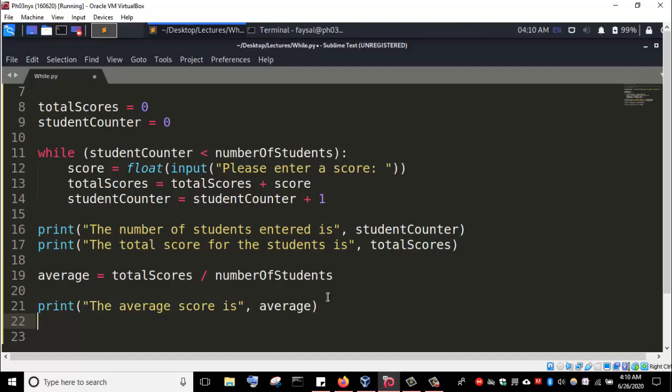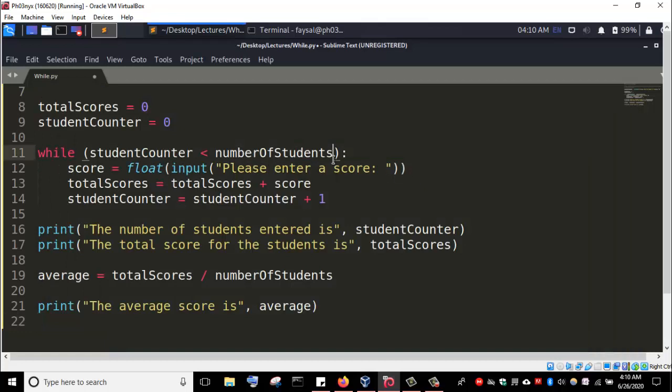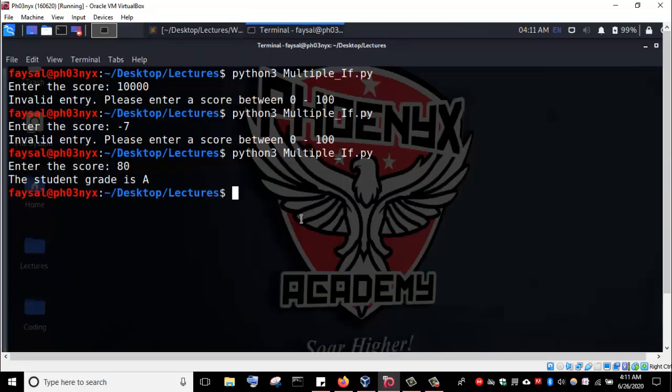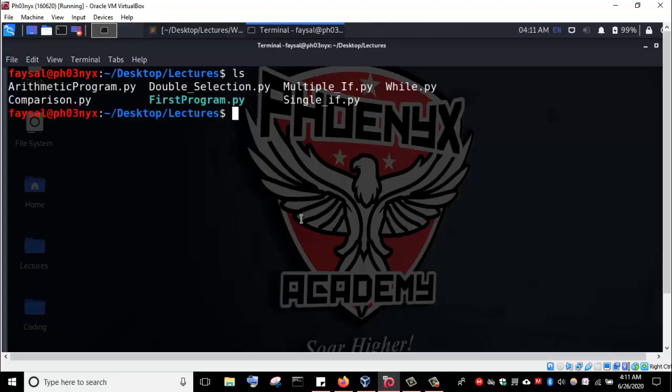So before we go far, let's run this program and make sure that everything is working correctly. All right, while.py. Save. So let's go to the terminal and run this program and see if it is working correctly. Ls, make sure that I am on the correct directory. We are not having while in this directory. Okay, comparison while. Okay, I've seen while. So python3 while.py. Let's run it.